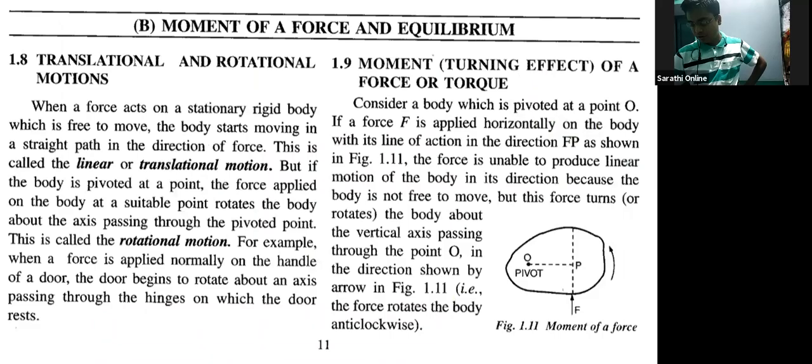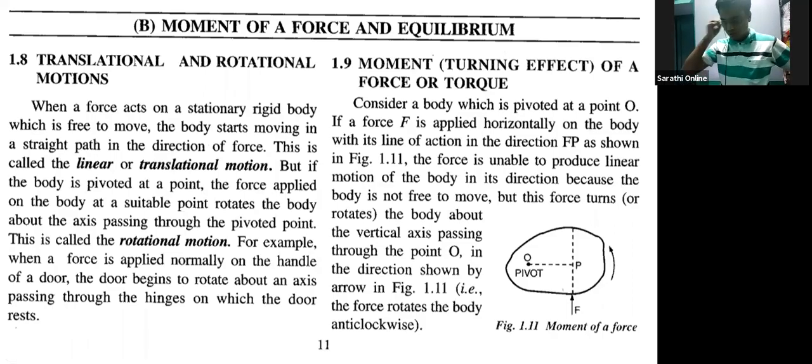Then we talked about translation motion, rotation motion, and then we started focusing on the turning effect of a force, or torque. Then we discussed how we get the calculation of the moment.